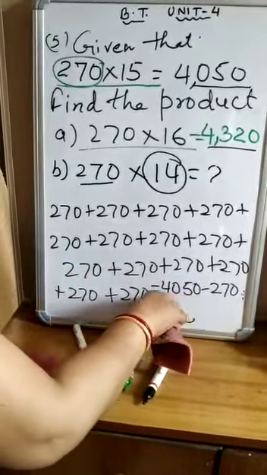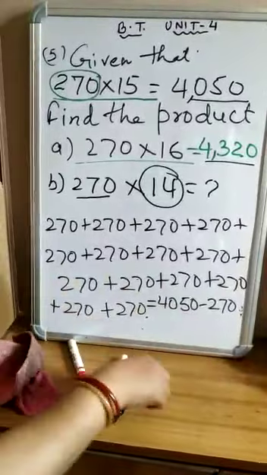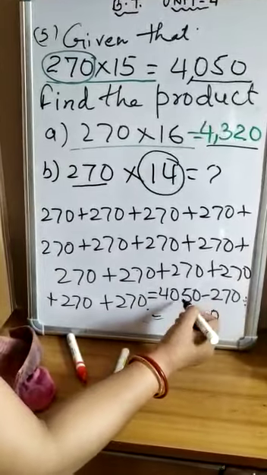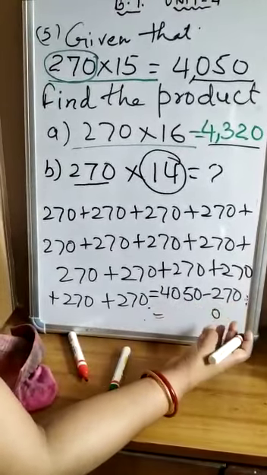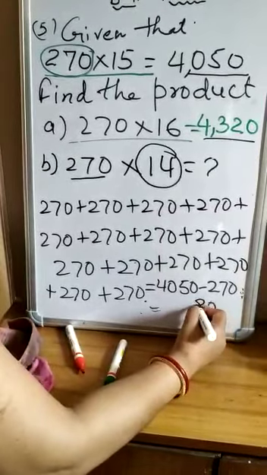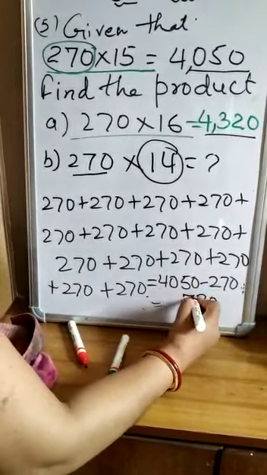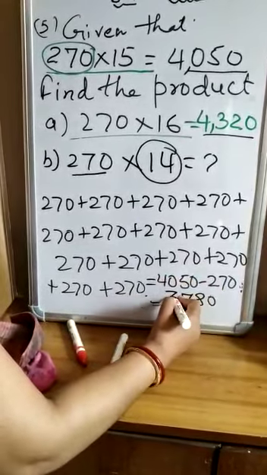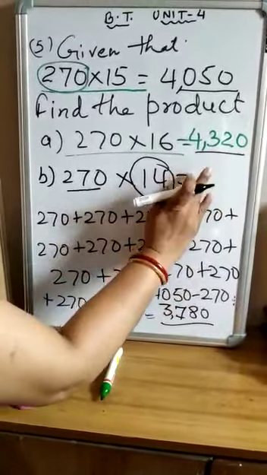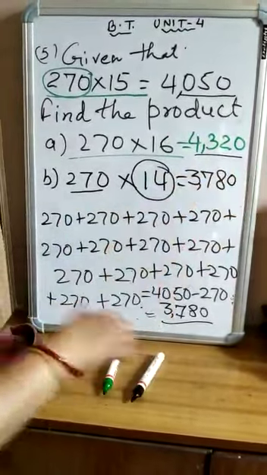Then what is the result? Let's see, find out the result. Here 0 minus 0 is 0, 7 minus 5 it is 15, then it will be 8 9 10 11 12 13 14 15. It is 8, correct? 2 after 3 4 5 6 7 8 9 10, it is 7, and 1 minus 4 is 3. So the answer is 3780. Now let's check it.